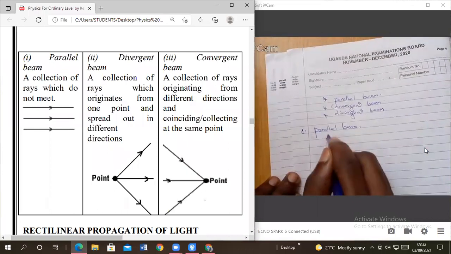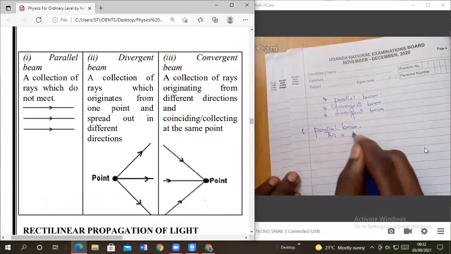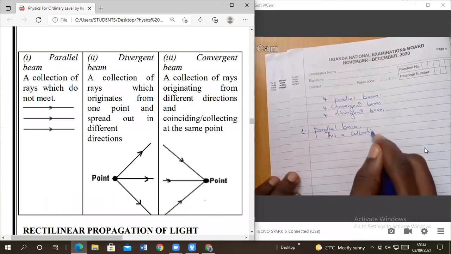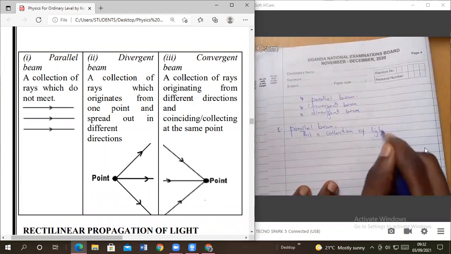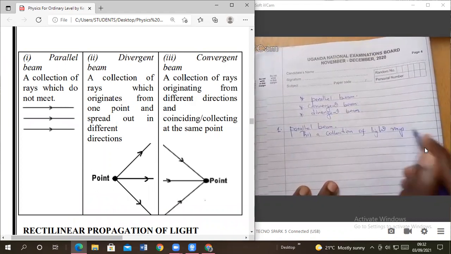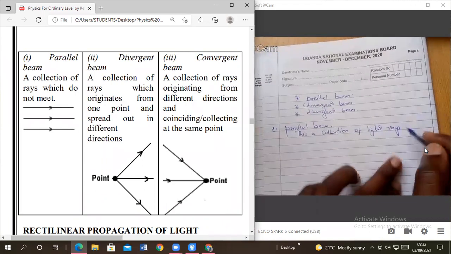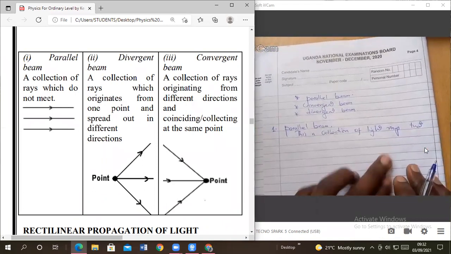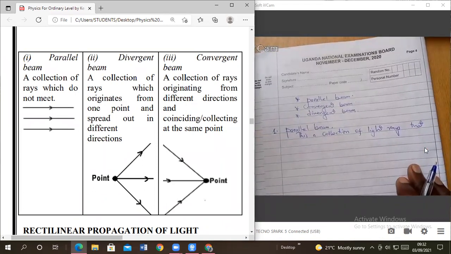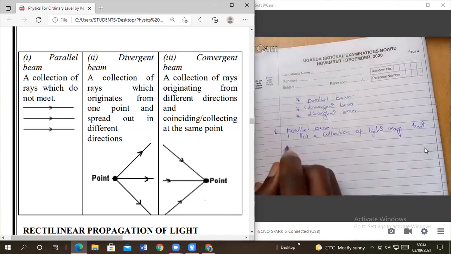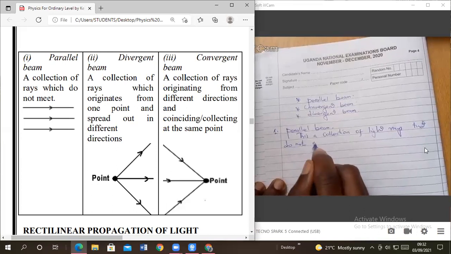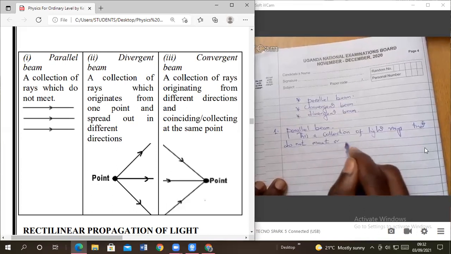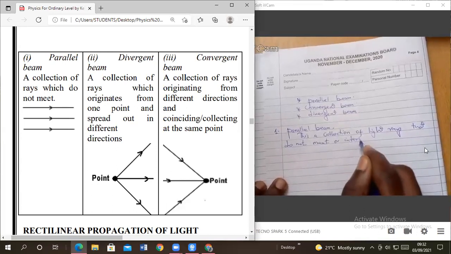We are saying this is a collection of light rays that, just from the name, do not meet or what?